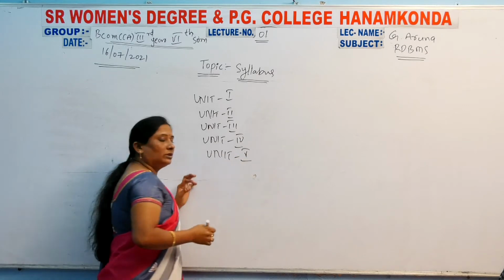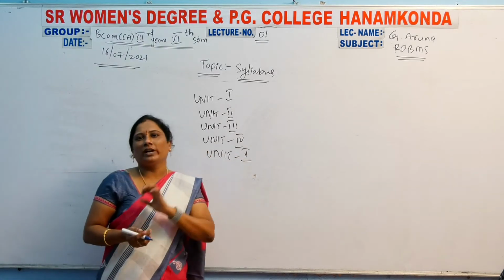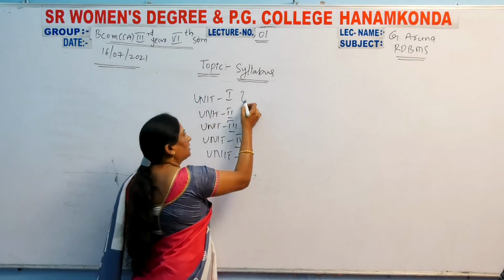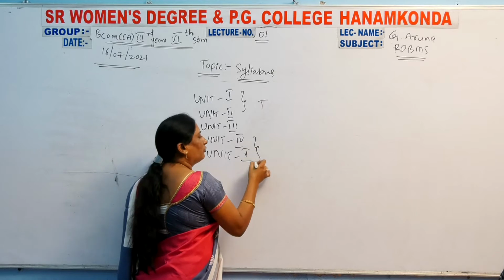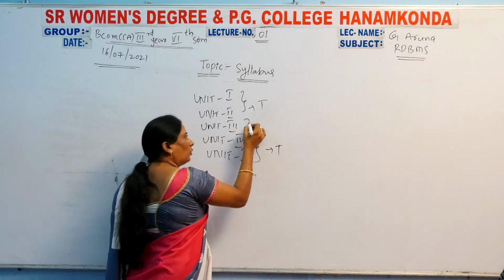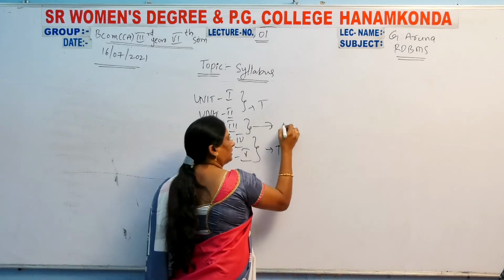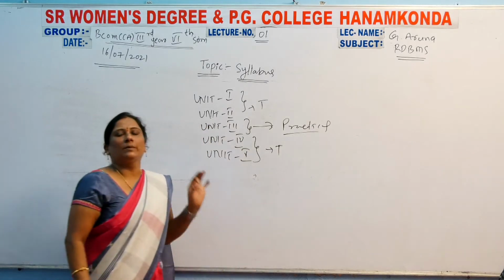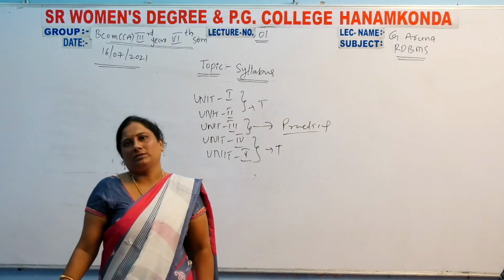The first and second units are total theory, and the fourth and fifth units are also theory. Only the third unit is the practical part in our syllabus.